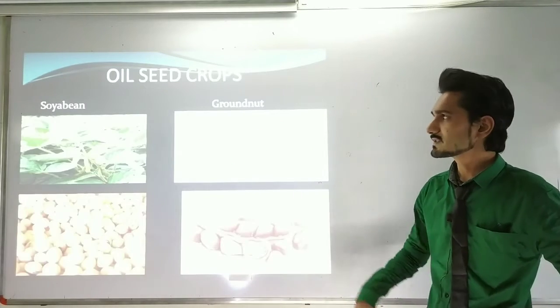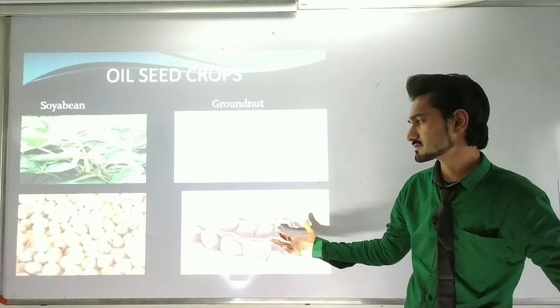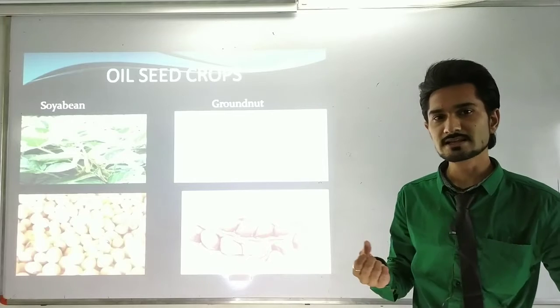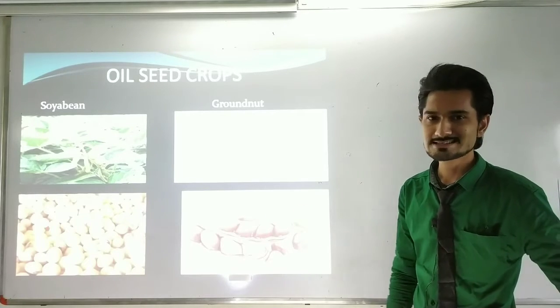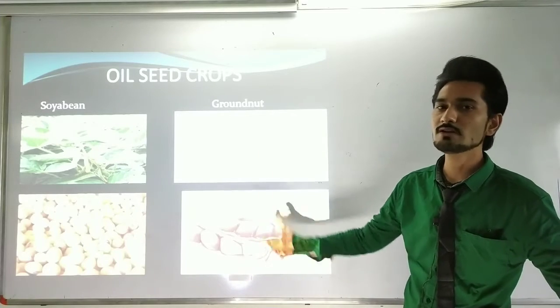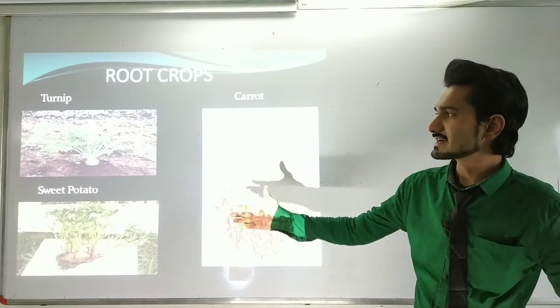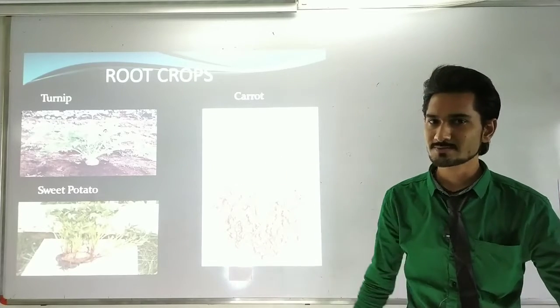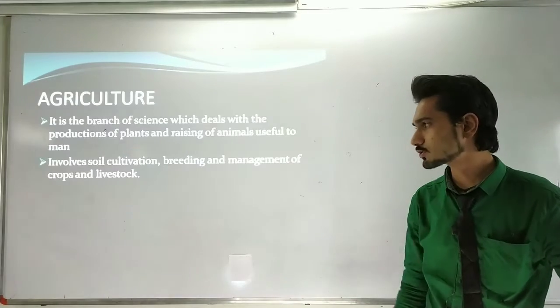Afterwards, these are the oilseed crops. It means they are the crops that produce oil. Soybean and groundnut are all examples of oilseed crops. It means we can produce oil from them. Then root crops: these are examples of root crops, which grow below the earth's surface.